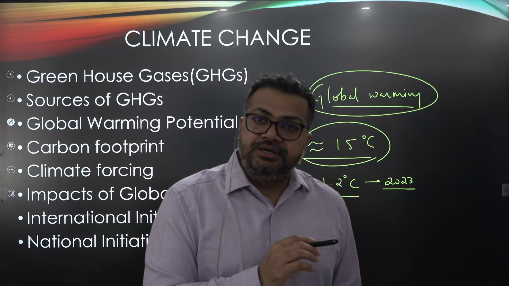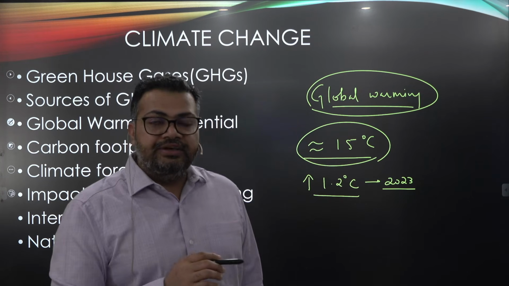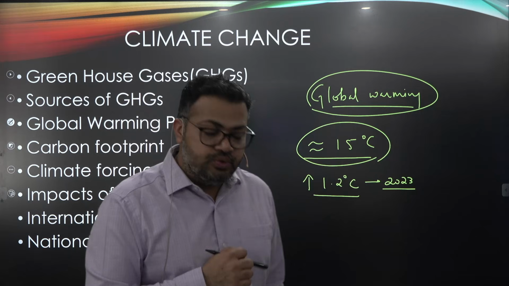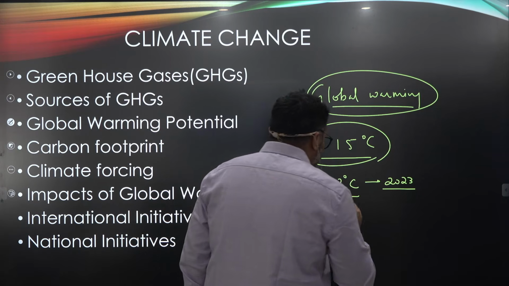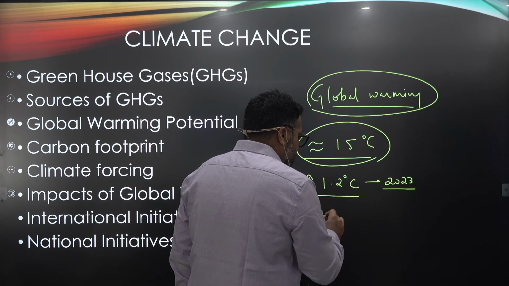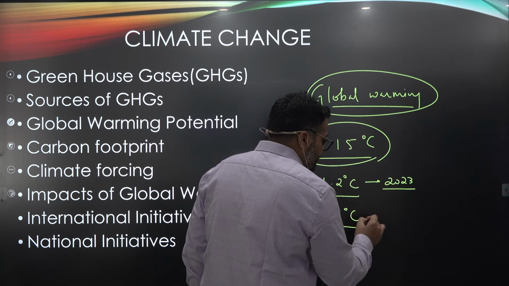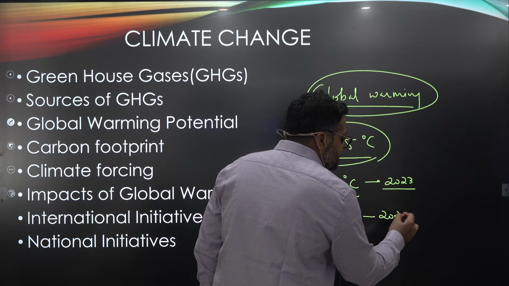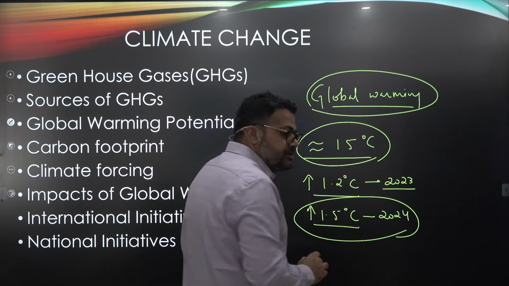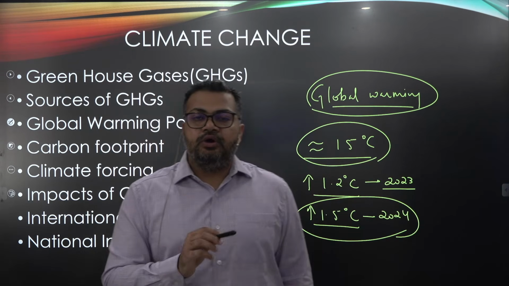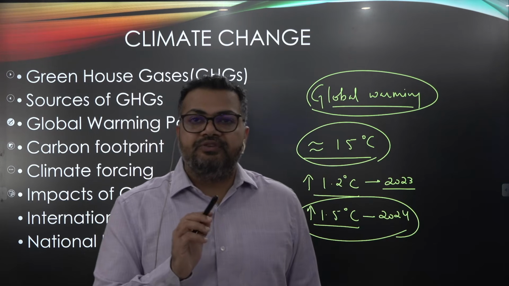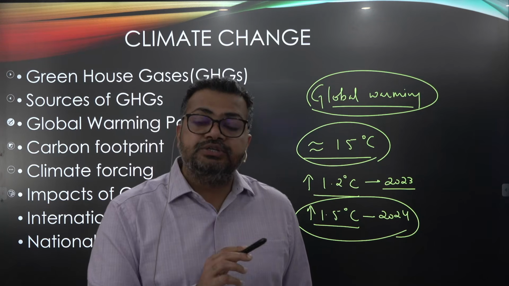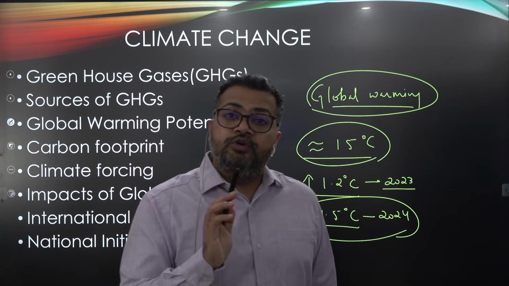And guys, last year in 2024, when the entire world met at Baku in Azerbaijan, the average temperature already breached 1.5 degrees Celsius. 1.5 degrees Celsius. That means out of the entire year, the average temperature rose by 1.5 degrees Celsius above the average temperature for the majority of the year.